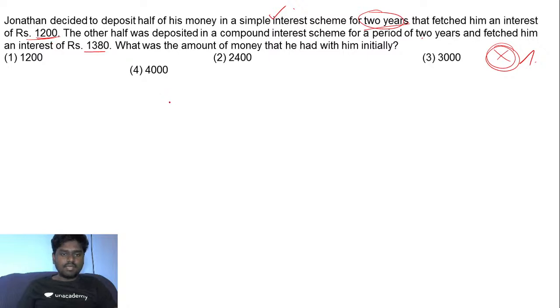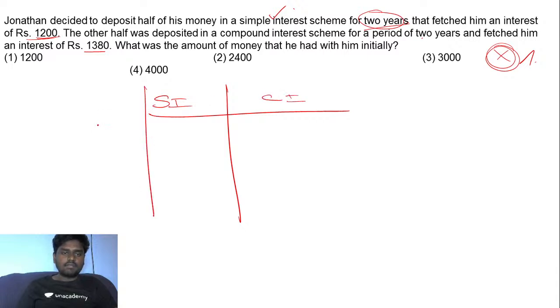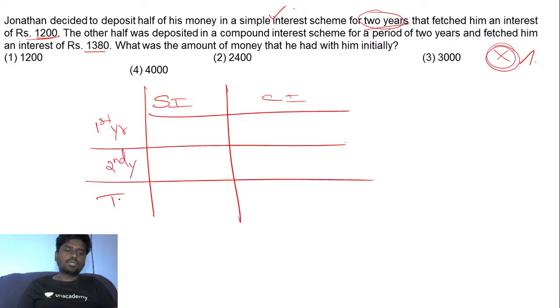In the same way, if I try to tabulate it, I take the first column to be simple interest and the second column to be compound interest, with rows for the first year, the second year, and the total. I know that for a period of 2 years, the simple interest Jonathan received is 1,200. So it's going to be 600 for the first year as simple interest, and 600 for the second year.